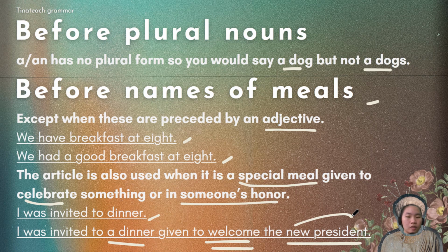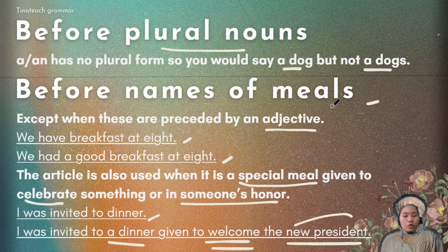So let's recap this part of our lesson first. You do not use a or an when you use plural nouns, okay? If you're talking about one thing, yeah, you can use a dog, a cup, a pizza. But if it's multiple dogs or multiple cups or multiple pizzas, no need for an indefinite article.